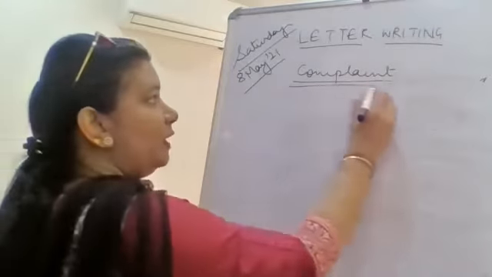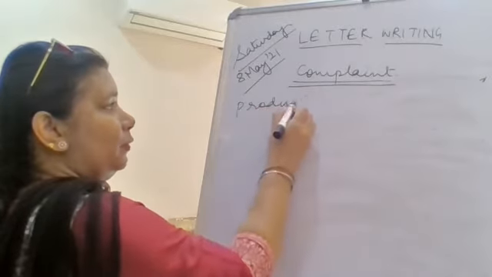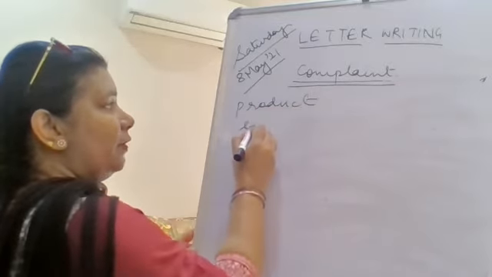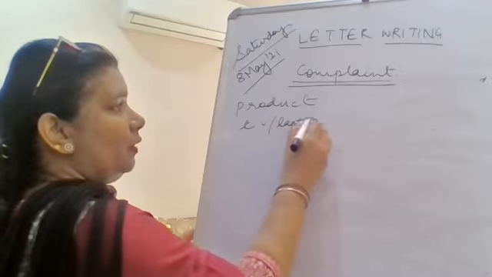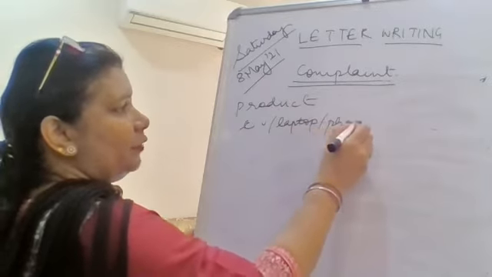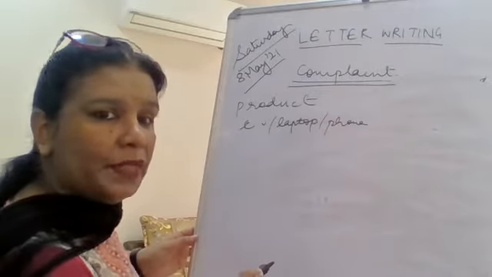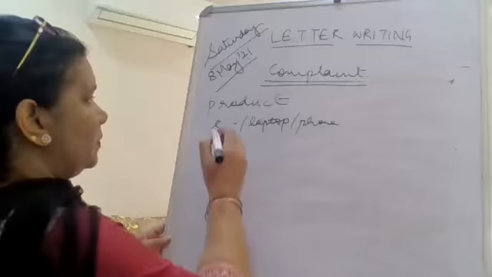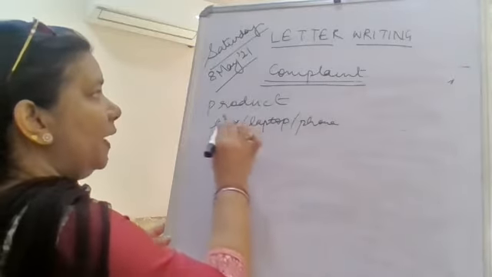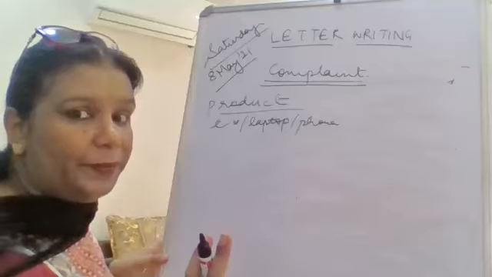Now, say it is a letter of complaint about a product that you bought. It could be your television or your laptop or your phone, a refrigerator, a washing machine, whatever you have bought. Is it visible? Yes, it is visible. Please, all of you write down the format properly.